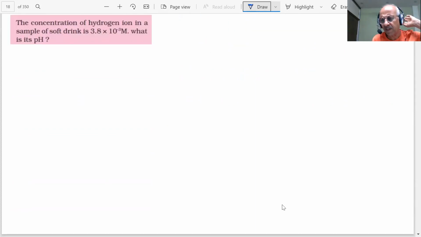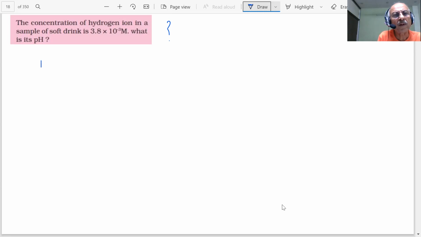What was the main application of these, students? What are we trying to do? The concentration of hydrogen ions in a soft drink is 3.8 times 10 to the minus 3. What is the pH? You have 1 to 2 minutes to answer the question. Small questions are being used here. The pH will be 2.42.